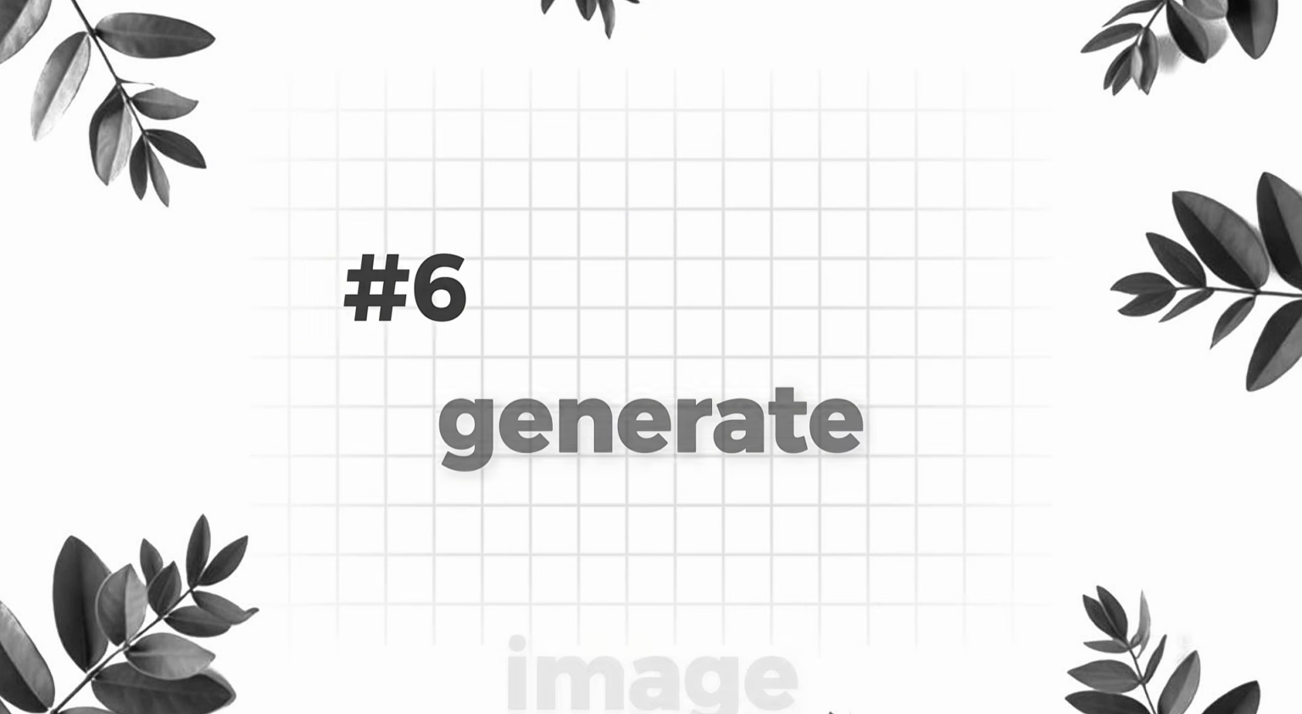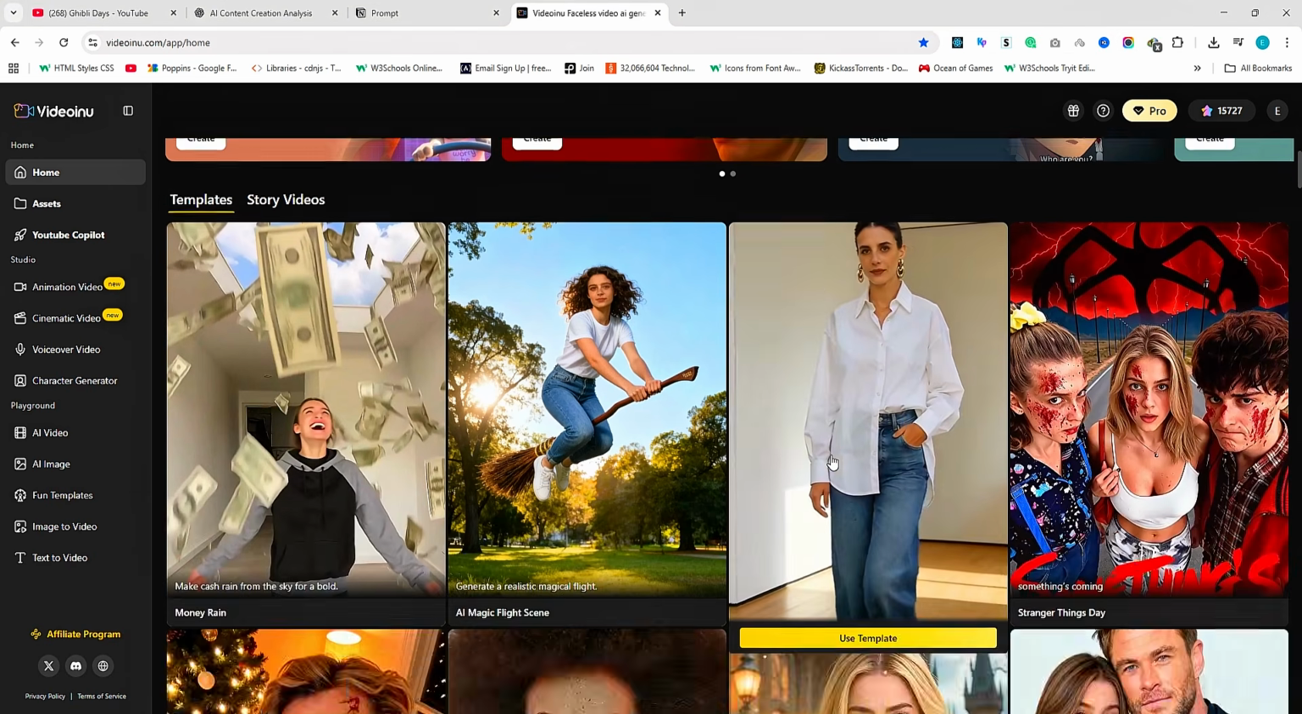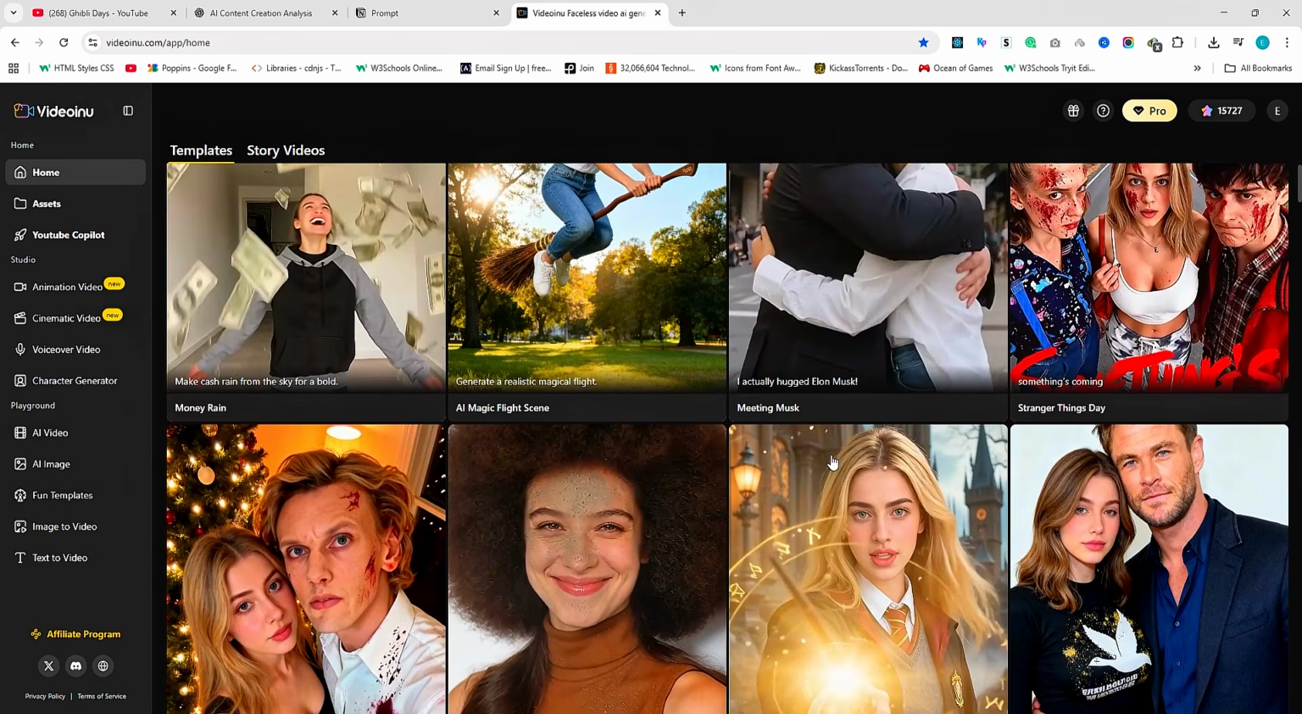Step 6. Generate images using Video Inu. Now let's generate the images. I'll be using Video Inu, and the link is in the description. Click the link, sign up using your email, and you'll land on the dashboard. First, we need to create the characters.